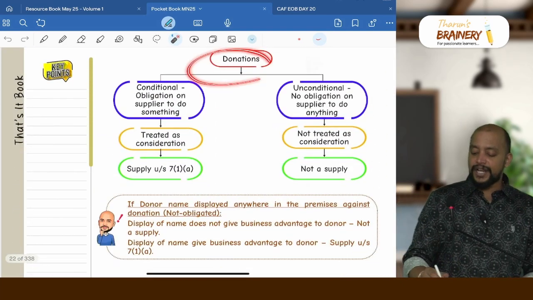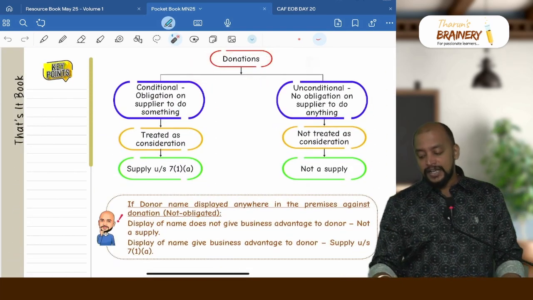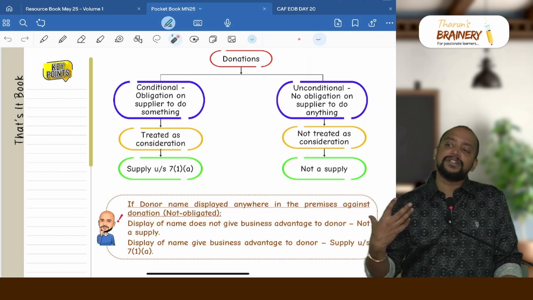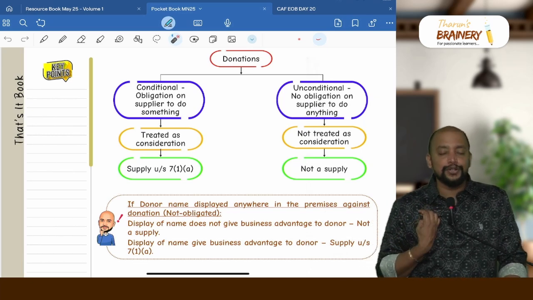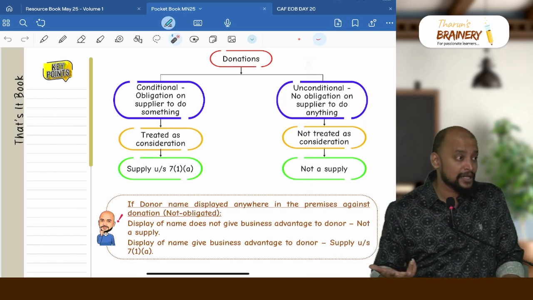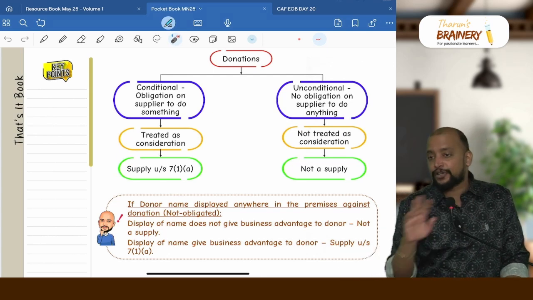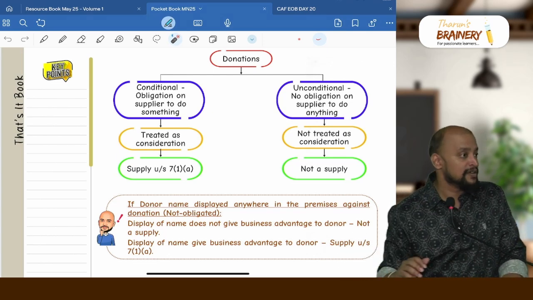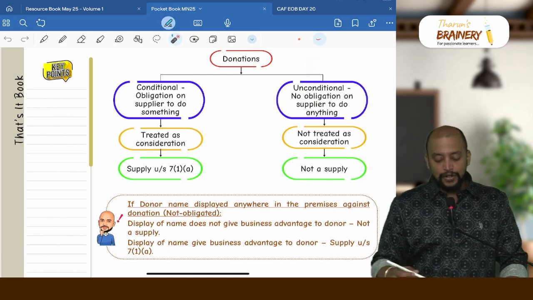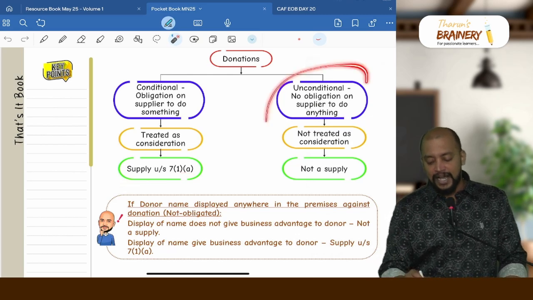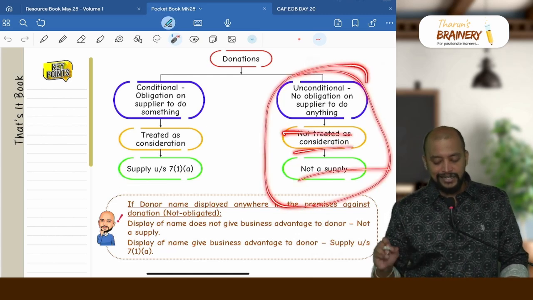Then whether donations are treated as consideration or not. If it is an unconditional donation, meaning I am receiving the donation and I don't have any obligation to do anything in return against the donation, then the donation will not be treated as consideration because it is not in respect of, in response to, or inducement of supply of goods or services. So consequently, it is not a supply. Unconditional donation, not treated as consideration, not a supply.